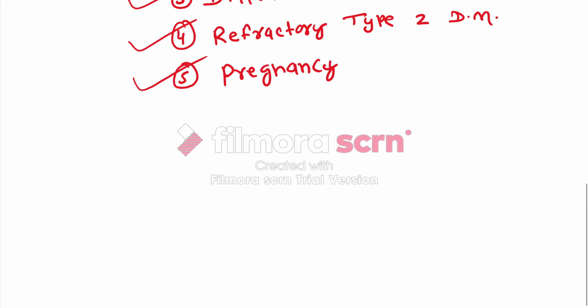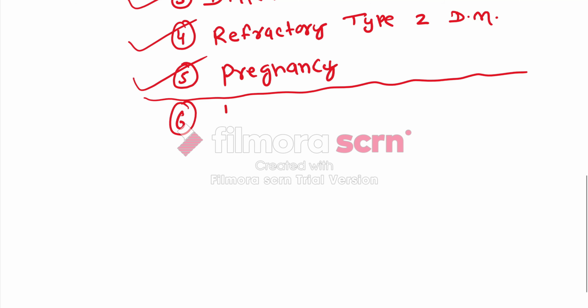A last use of insulin, not related to diabetes, is in the treatment of hyperkalemia. Here we use IV insulin, and as you already know, IV insulin is regular insulin.